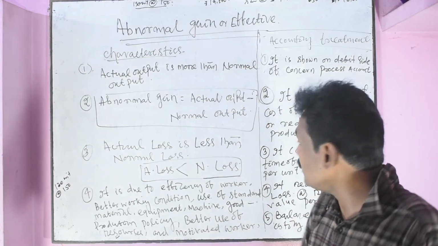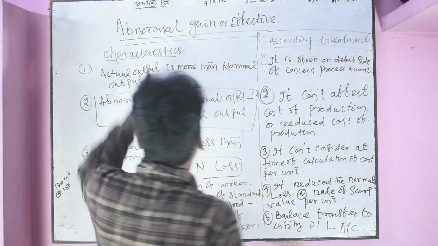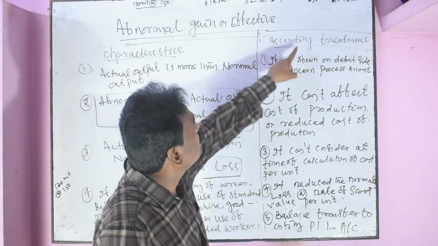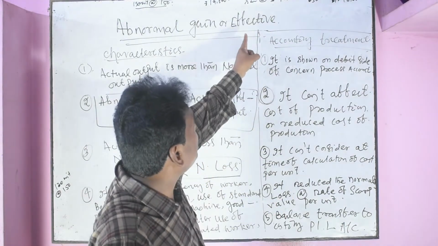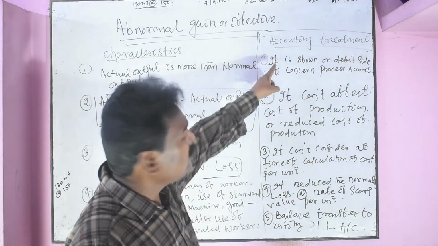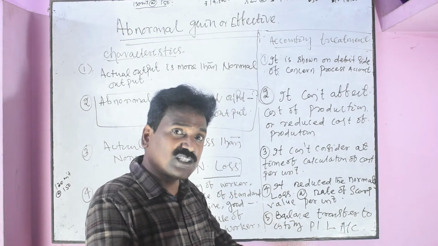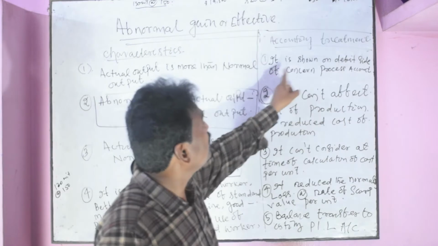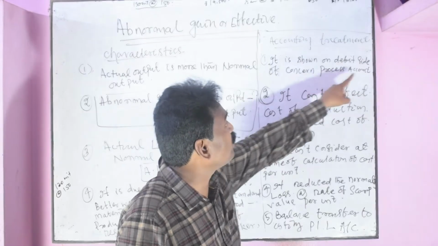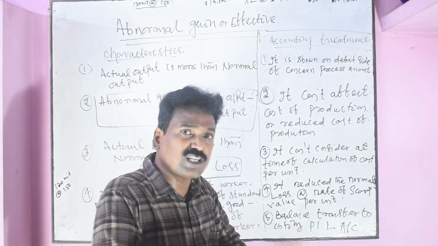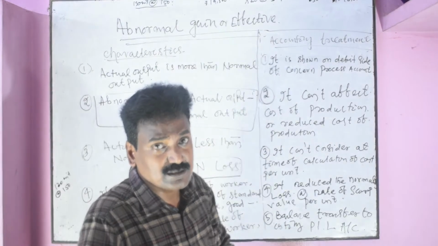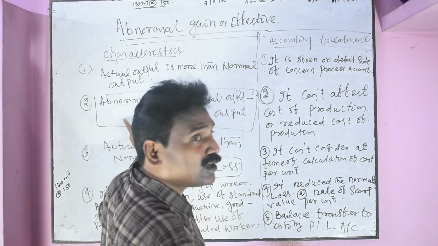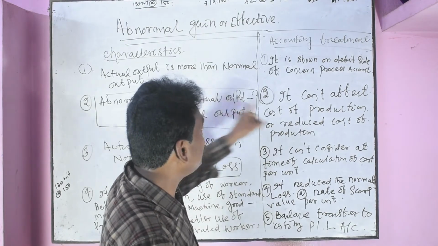What are the accounting treatments of abnormal gain, that is its effects in preparing process accounts? We already prepared the process accounts. Abnormal gain will be shown on the debit side of the concerned process account, meaning the process which has abnormal gain. In that process, the abnormal gain is shown on the debit side with the amount and its cost.